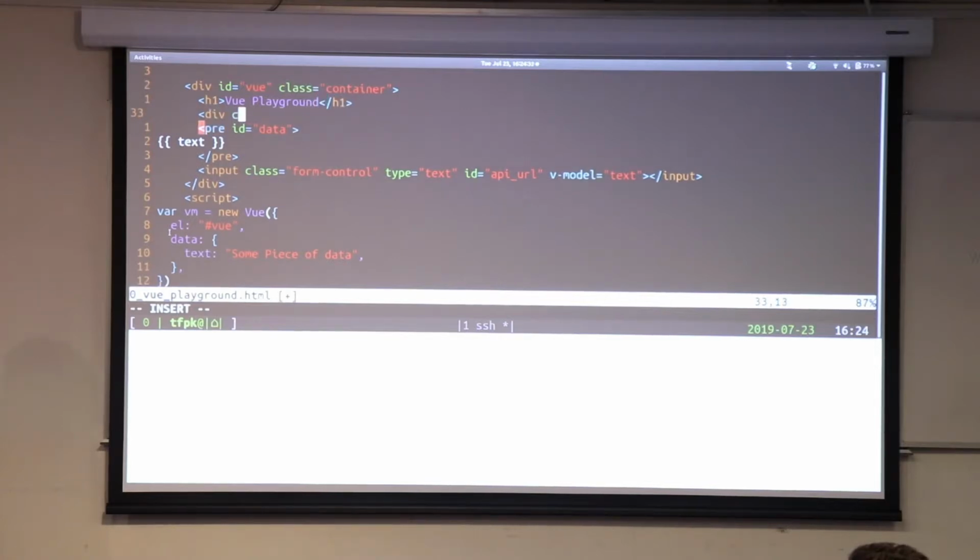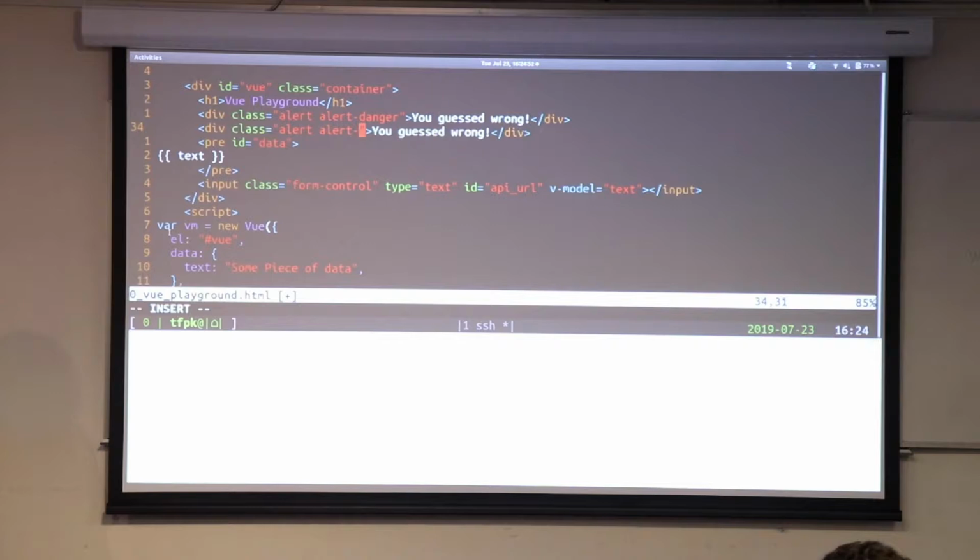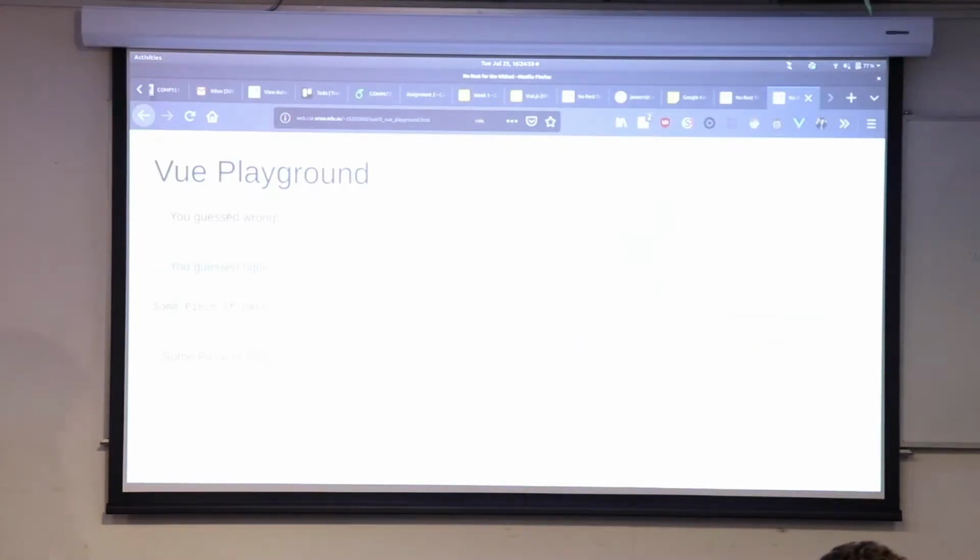So we'll put in a div tag, it's called an alert with alert danger. So this is just creating a little bit of text that's going to come up nicely and show us you guessed wrong. And then we'll also have another one, success, you guessed right. Now at this point, both of them are going to come up. But what we want to have happen is to check whether or not we got the right piece of data or the wrong piece of data.